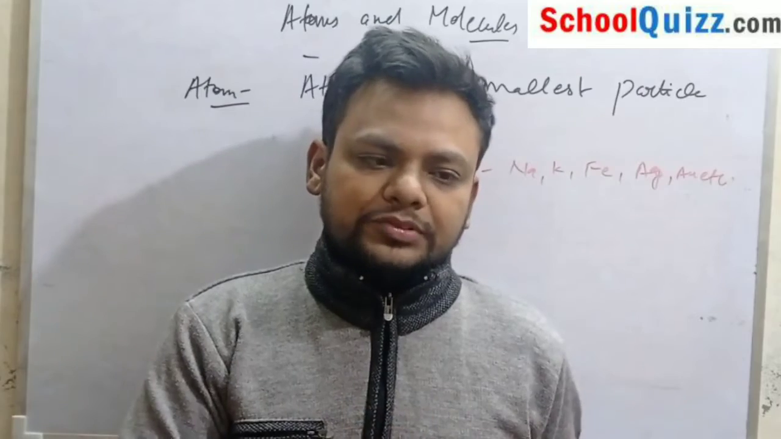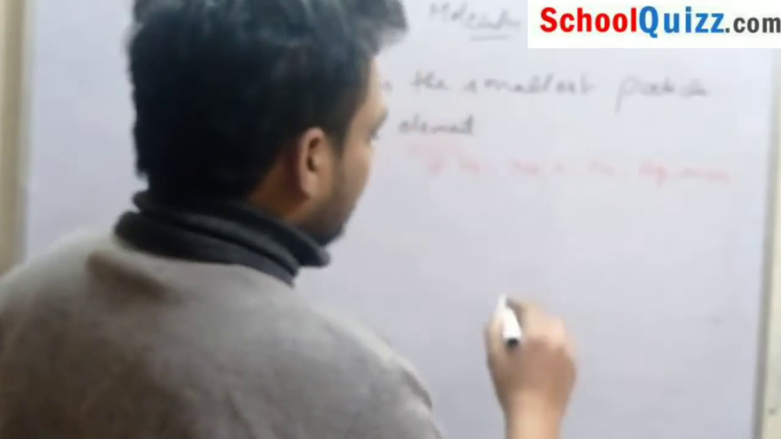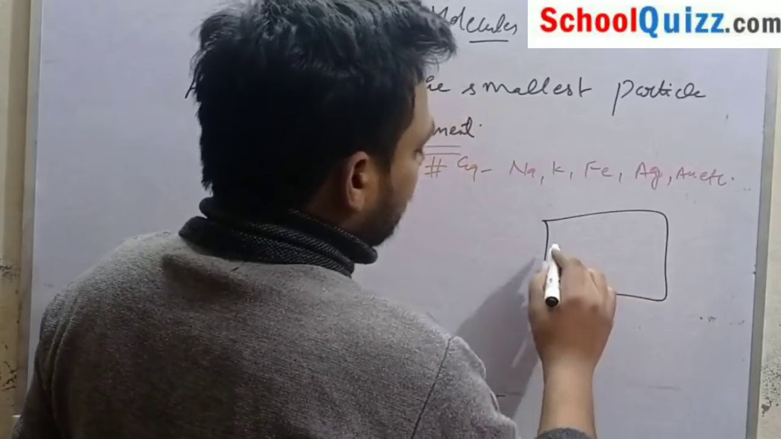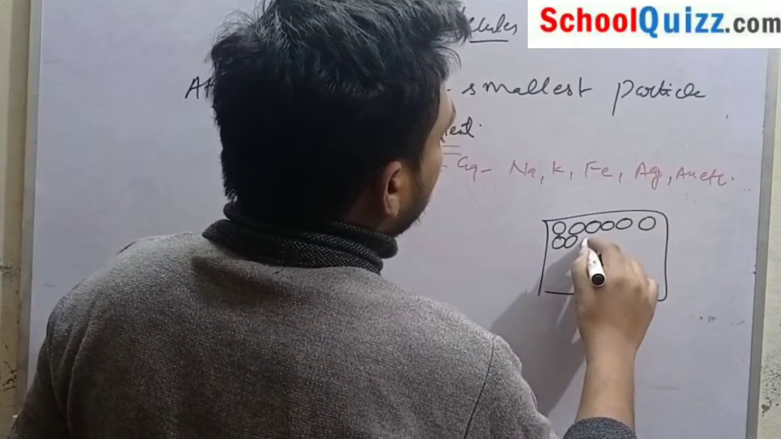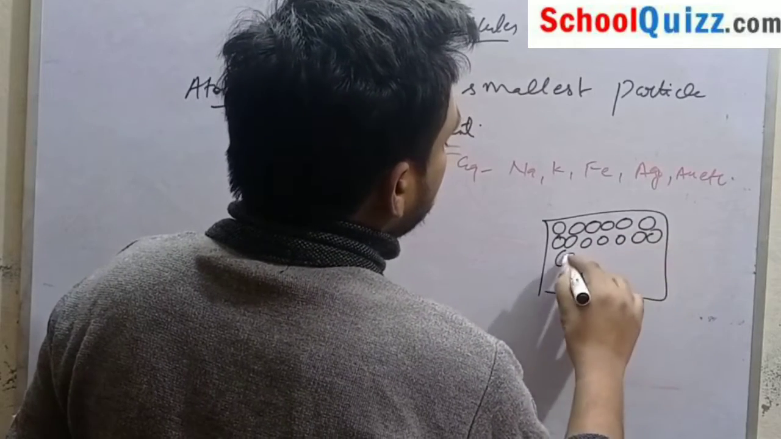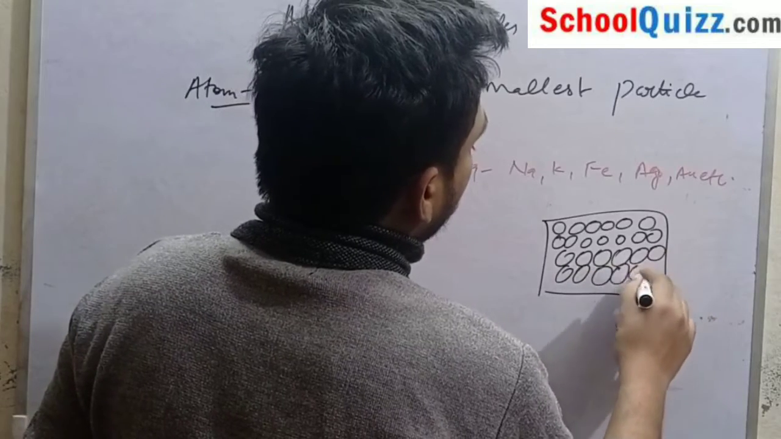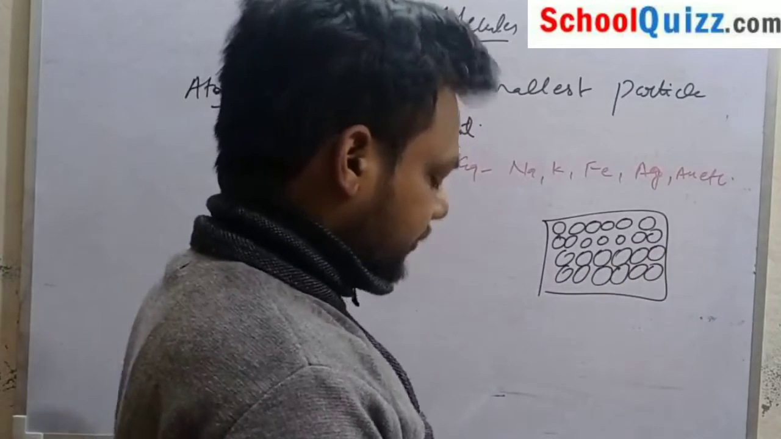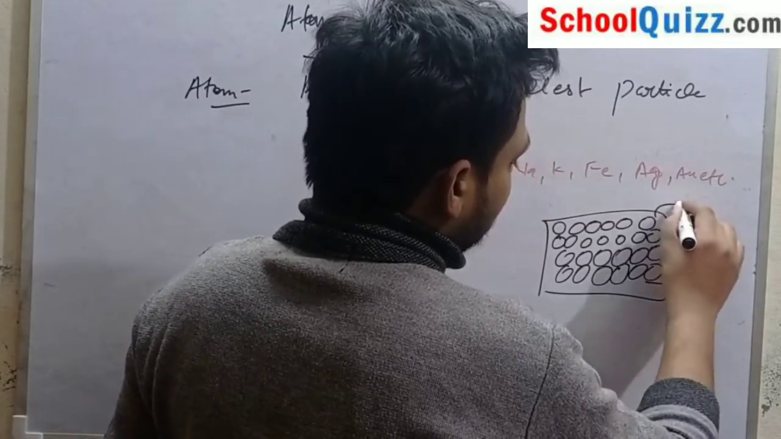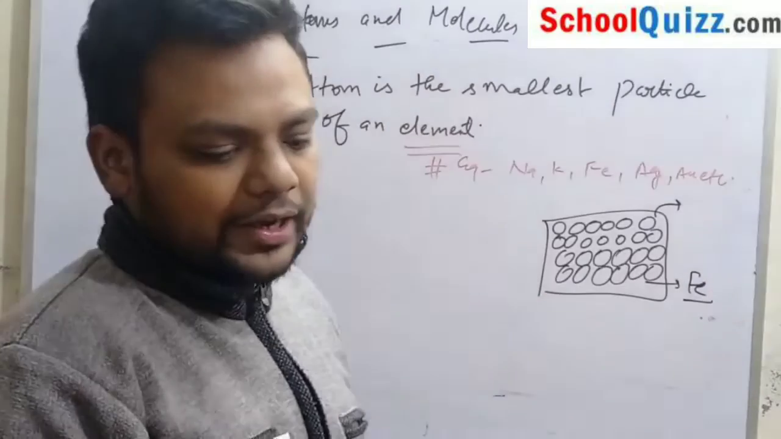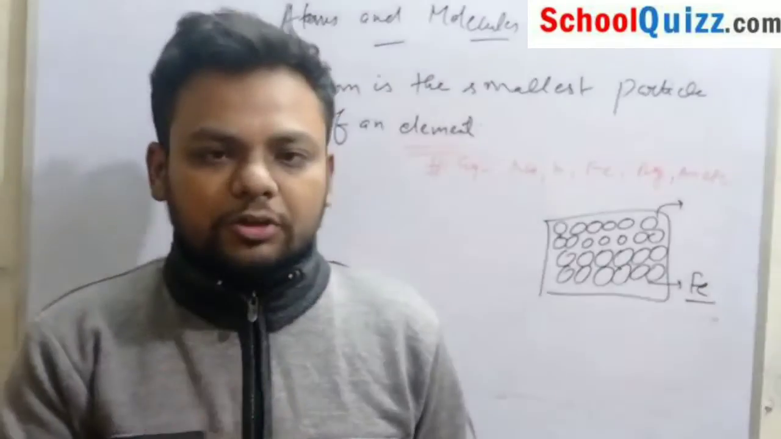By combining atoms, there is formation of an element. For example, we have a block of iron. These are all atoms of iron, whereas this iron is an element. I hope the term atom is clear to you.